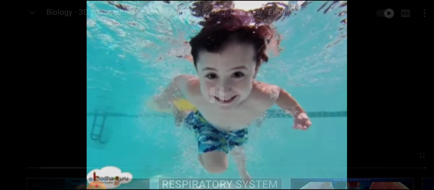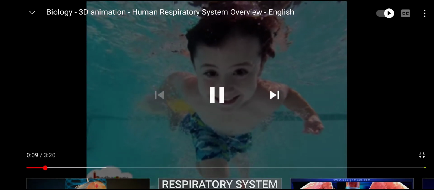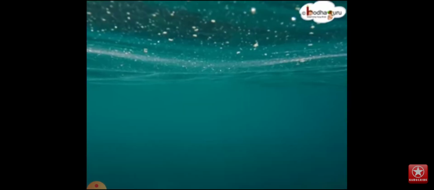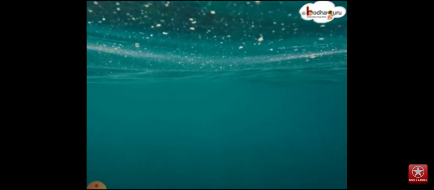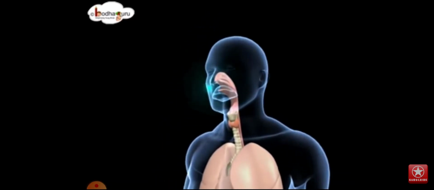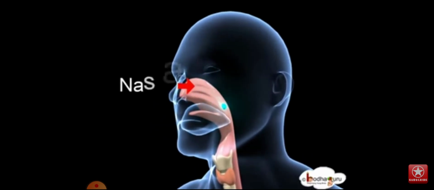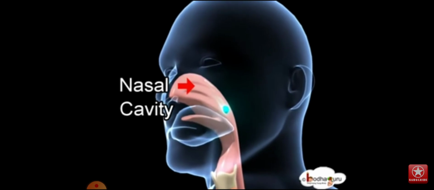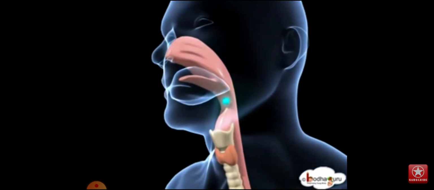Now if you see here, in water the humans cannot breathe. We cannot take in oxygen through water because our body is not designed such, our lungs are not designed such, and so the human body is capable to breathe oxygen through air which enters through the nasal cavity. If we look at the respiratory system here, we see the nasal cavity, the passage through which the air enters, and the air moves down.